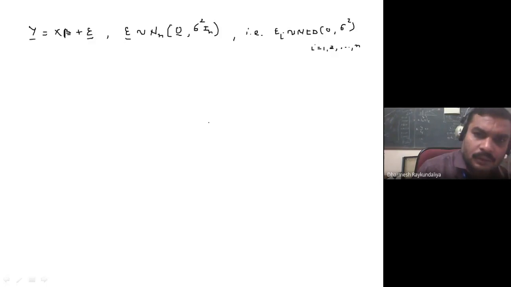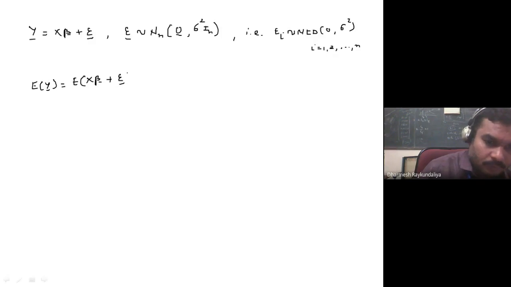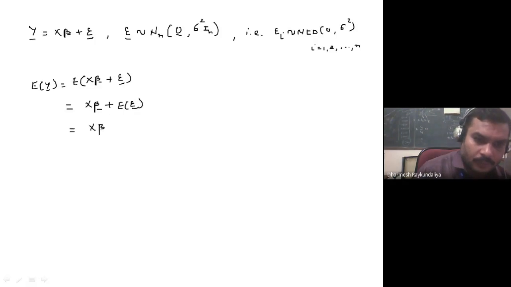So of course, what is the distribution of y? If epsilon has the normal distribution, then what is the expected value of y? The expected value of y is the expected value of x beta plus epsilon, but x beta is a constant, so the expected value of a constant is that constant, plus the expected value of epsilon. But we know that the expected value of epsilon is 0, so it is x beta.